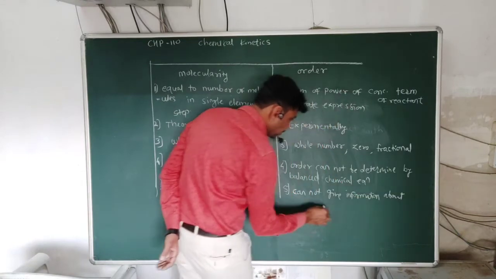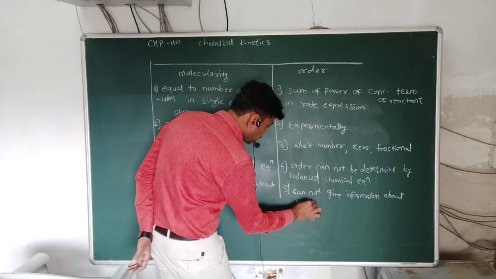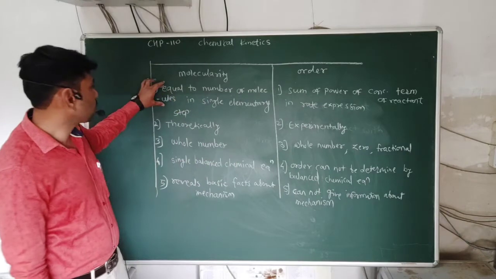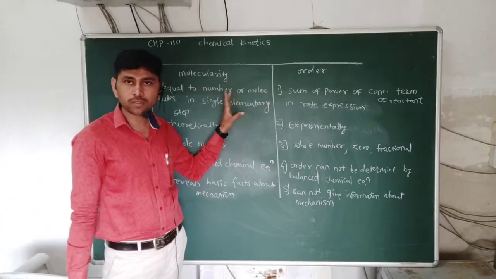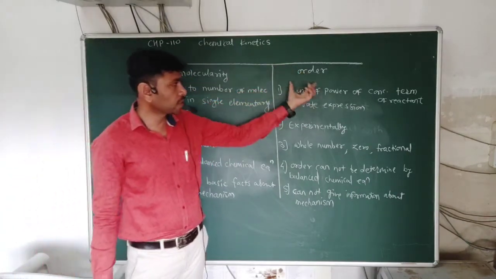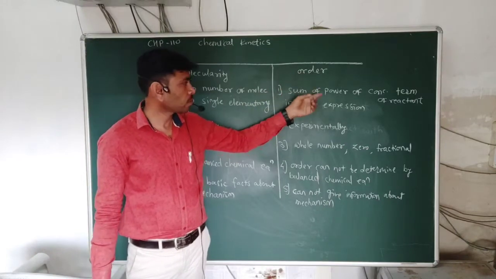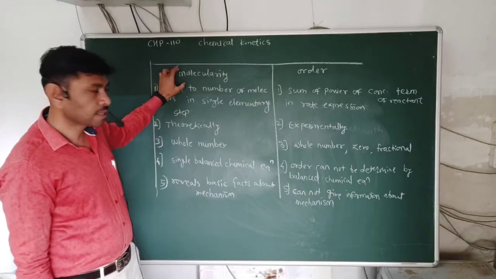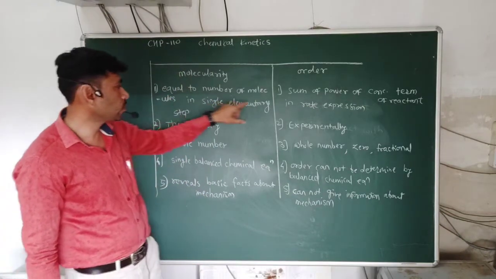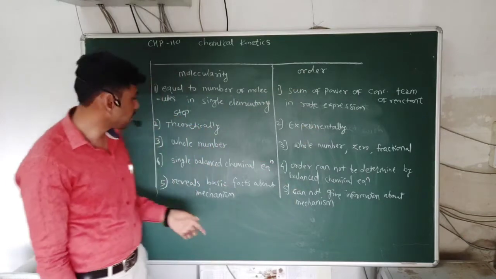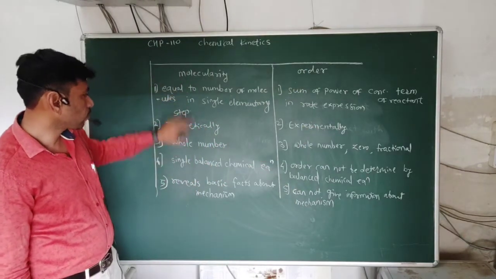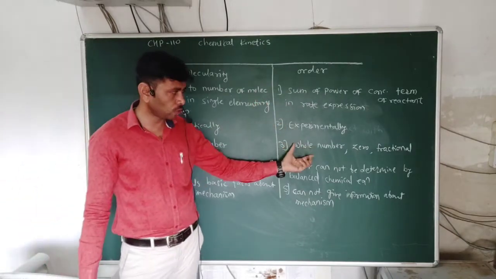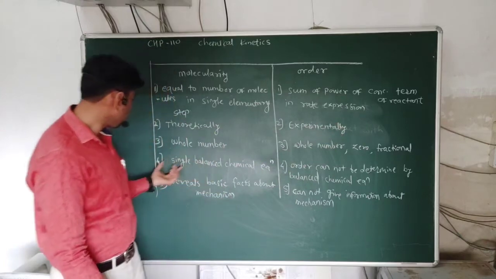So these are some differentiating points between molecularity and order. Molecularity is equal to the number of molecules involved in an elementary step. Order is the sum of powers of concentration of reactants involved in the rate expression. Secondly, molecularity is a theoretically determined quantity. Order can be determined experimentally. Molecularity is always expressed by a whole number, but order may be a whole number, may be zero, or may be fractional.